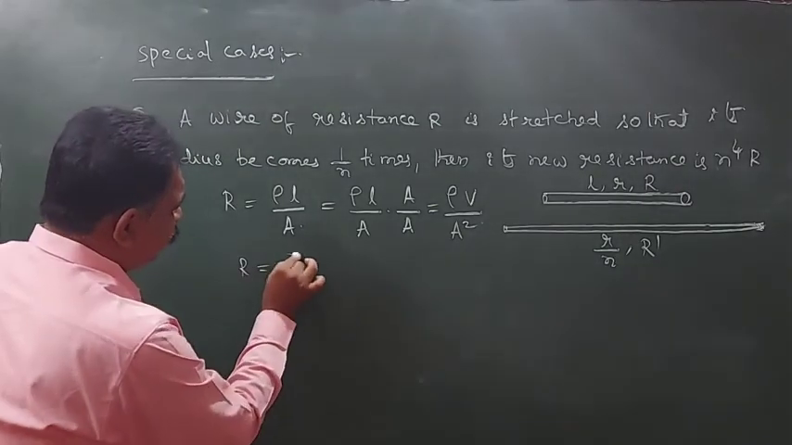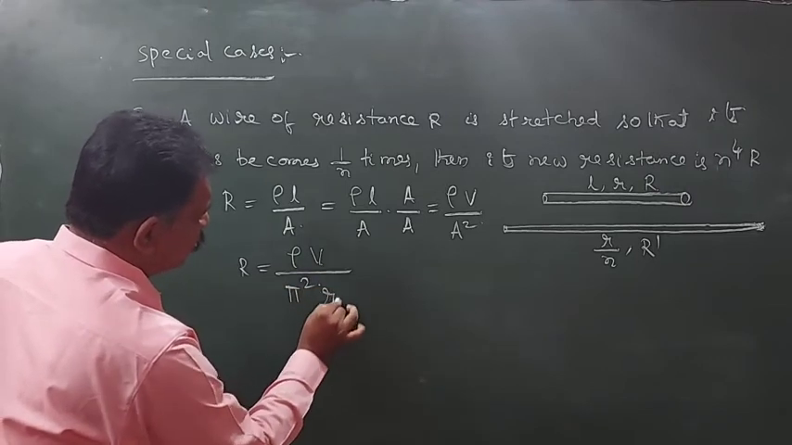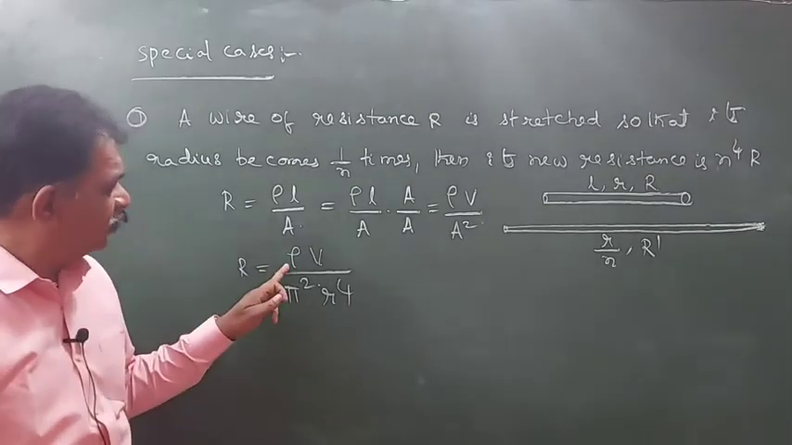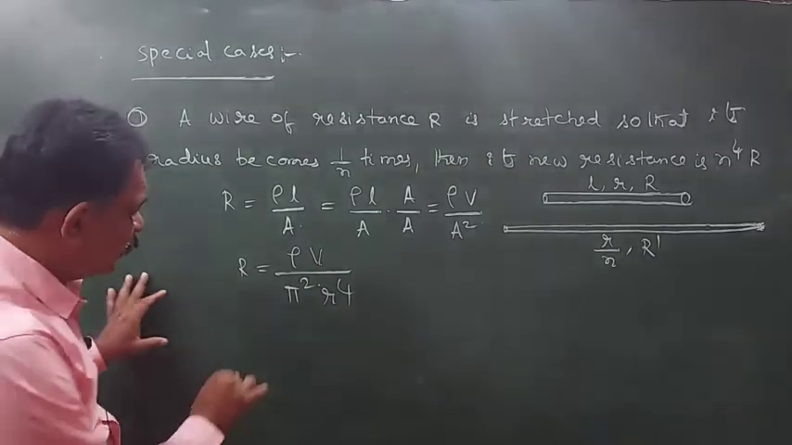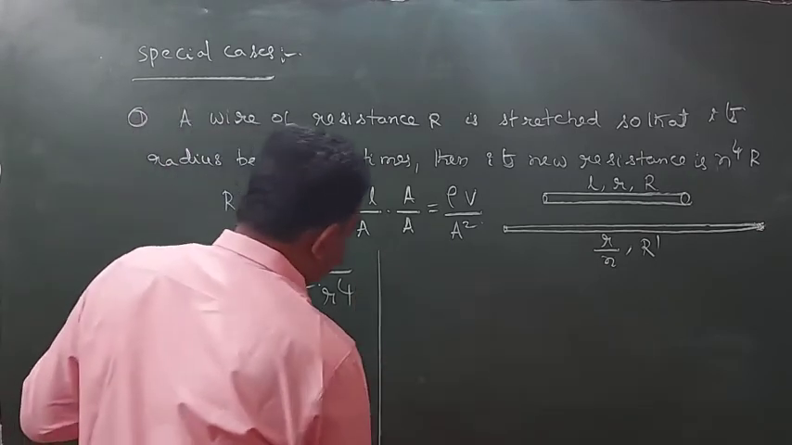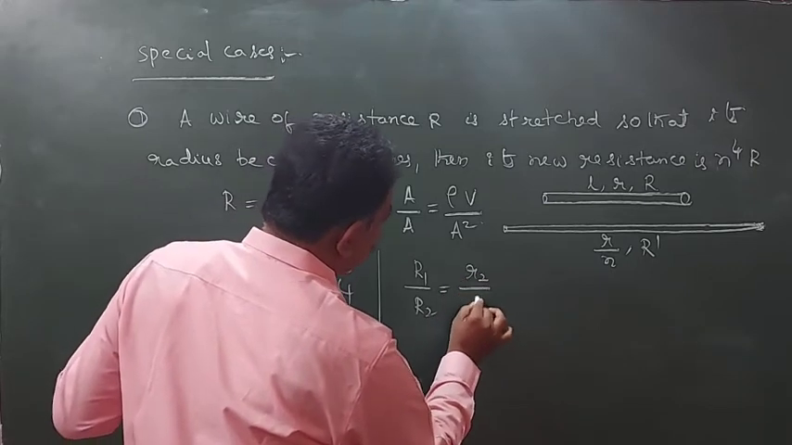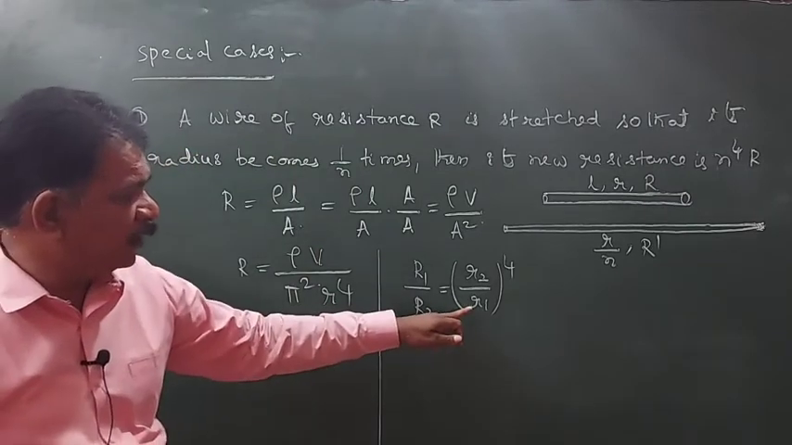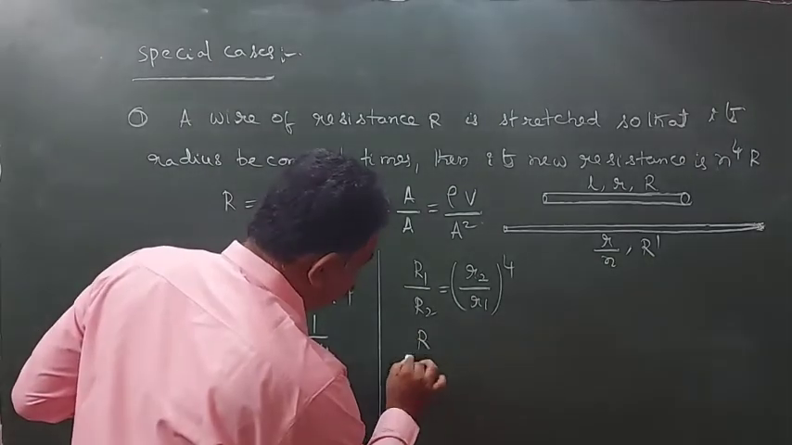So R is equal to rho volume by pi square R power 4. Rho is constant, volume is constant, then R is proportional to 1 by r power 4. So R1 by R2 is equal to small r2 by small r1 whole power 4. Here R1 is r, R2 is r by n.